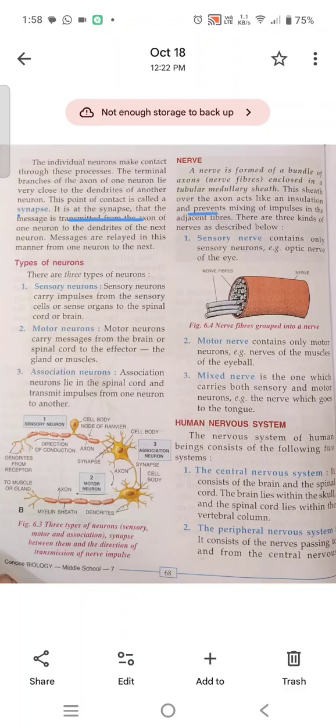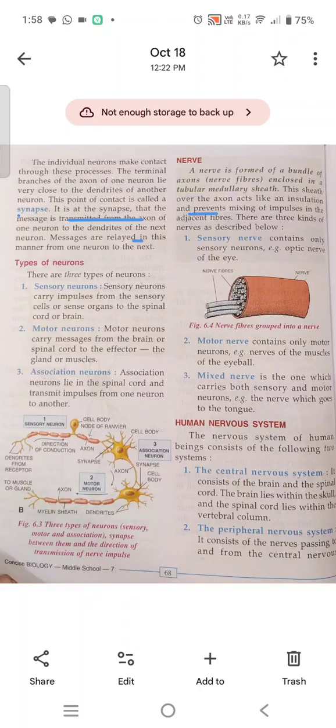It is at the synapse that the message is transmitted from the axon of one neuron to the dendrites of the next neuron. So it is at the synapse that the message is transferred from the axon of one neuron to the dendrites of the next neuron.